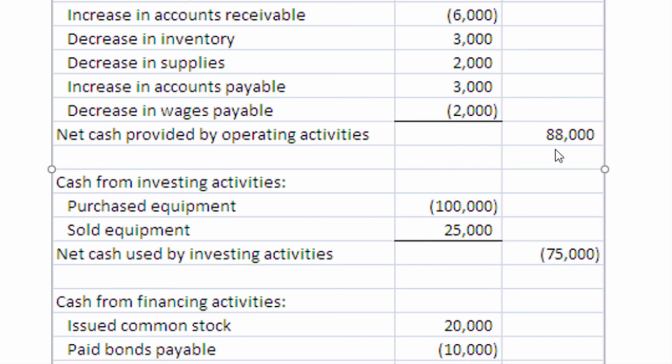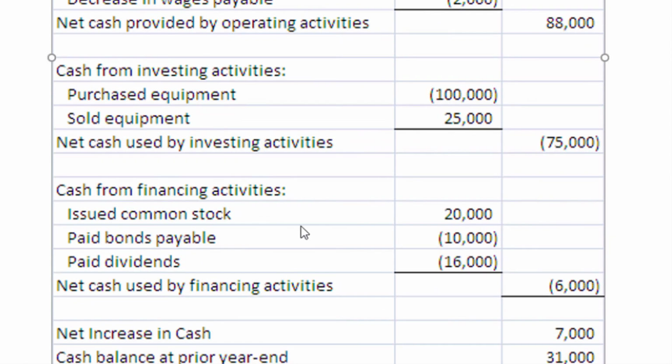Now, a quick note on the labeling here. Notice that we said that we have net cash provided by operating activities when we had a positive number here, and we have net cash used by investing activities down here when we have a negative number. That is always going to be the case. So use the word used when you have a negative cash flow, and use the word provided when you have a positive cash flow. Next, we have the third section, which is cash from financing activities. Looks like we issued some common stock, paid off some bonds, and also paid some dividends, leaving us with negative $6,000 for our cash flow from financing activities.